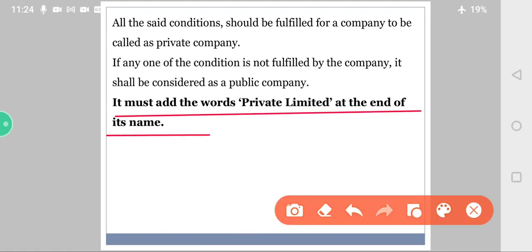It's compulsory for a private company to have these two words, private limited, at the end of its name. And if any one of the conditions is not fulfilled by the company, it shall be considered a public company. We have seen previously 3 conditions. If any of the conditions is not fulfilled, the company will be termed a public company.